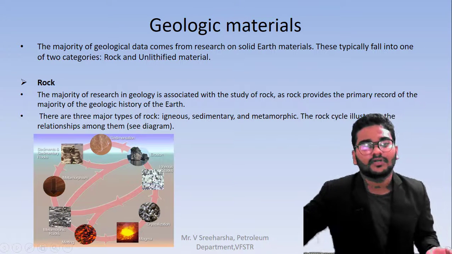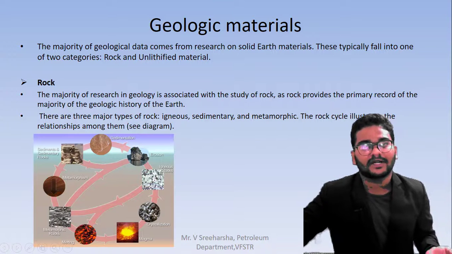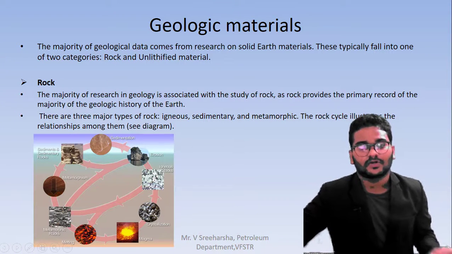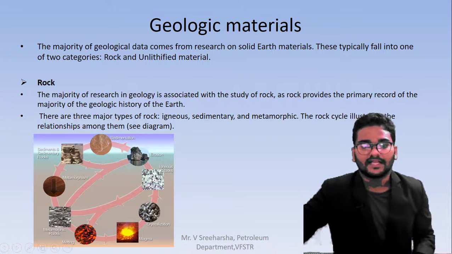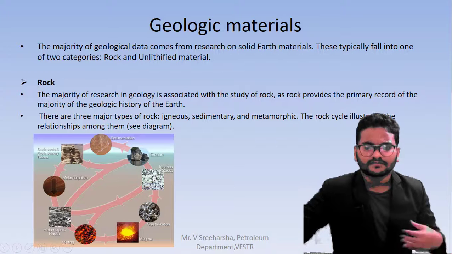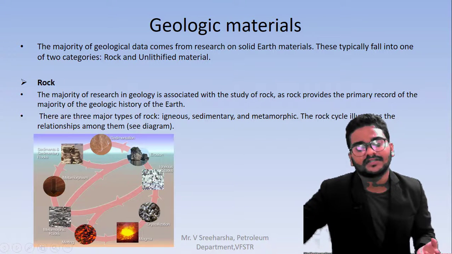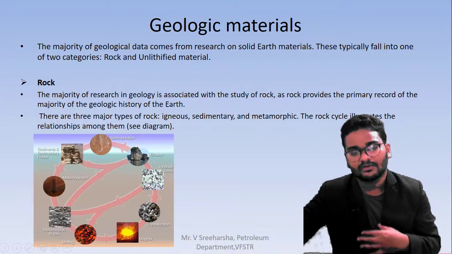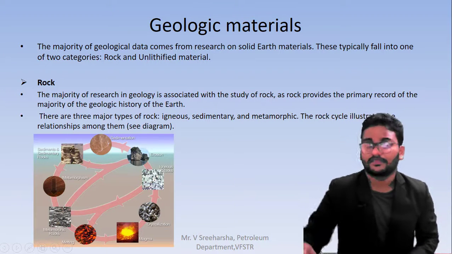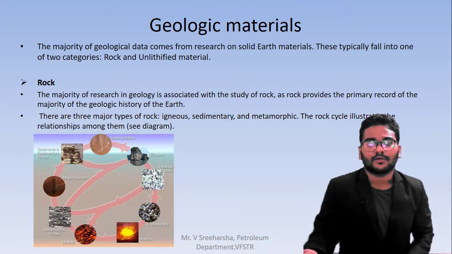Then the sedimentary rocks go through high pressure and temperature conditions, then they become metamorphic, and these are called metamorphic rocks. Then the metamorphic rock is given some more heat and becomes lava again, and this lava comes to the volcano, and finally erupts from the volcano again. So this is the rock part.